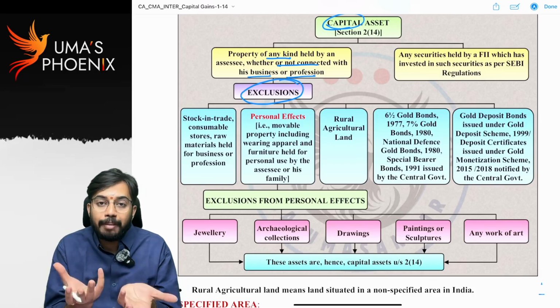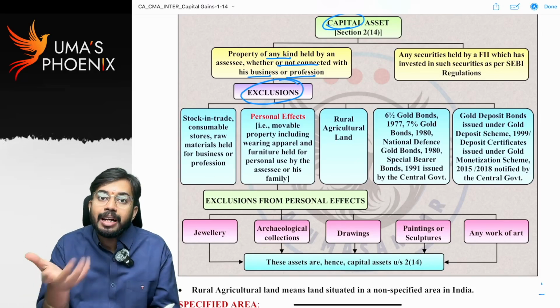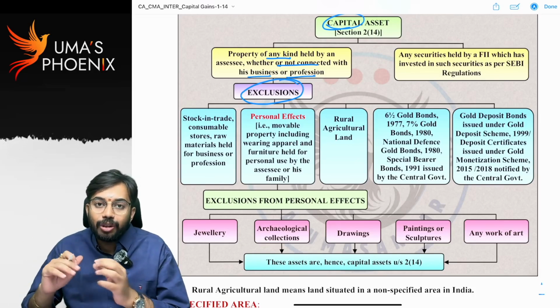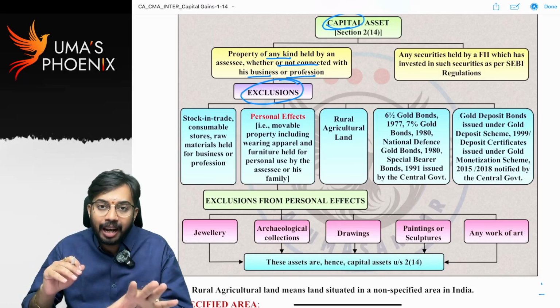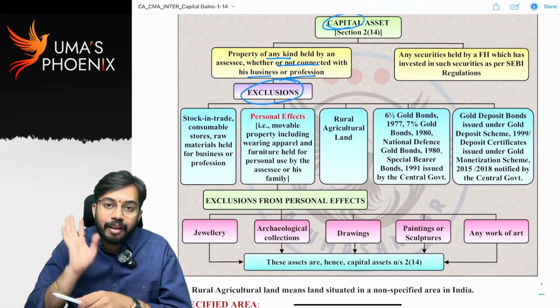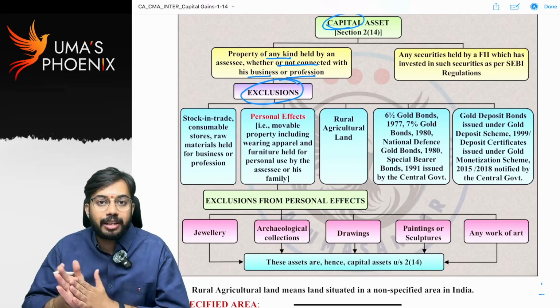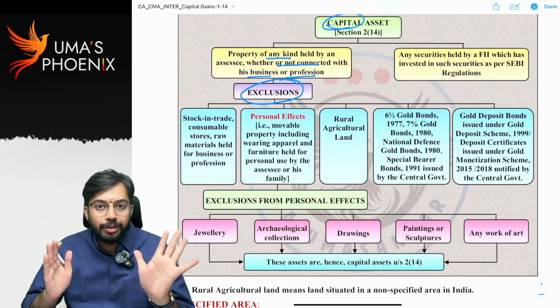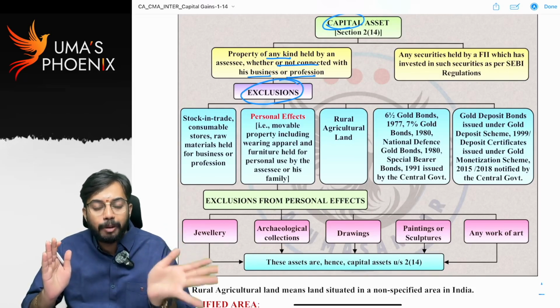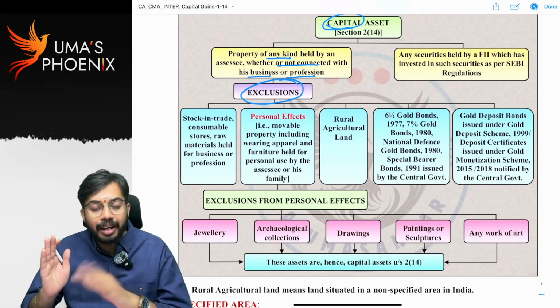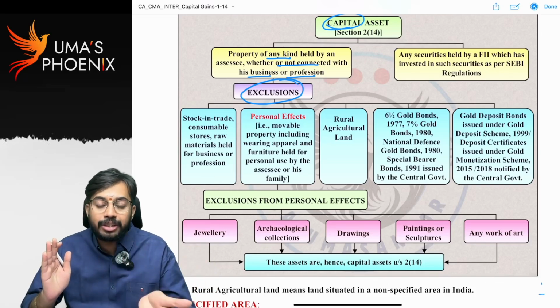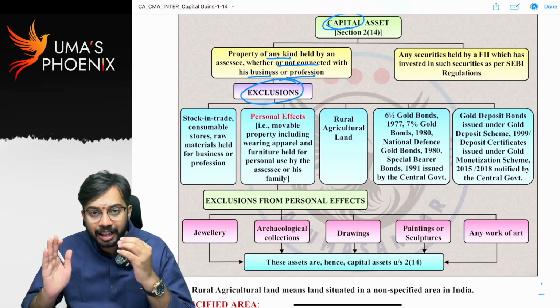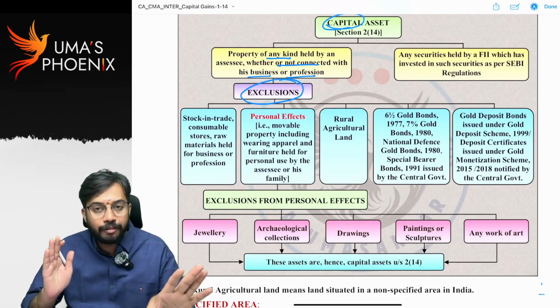If they are not capital assets, on transfer of them, capital gains will not arise. So capital gains will not arise if the asset is excluded from the definition of capital asset. Are you able to understand? Basically every asset is included, whether it is a movable or immovable asset, tangible or intangible asset, or whether it is used in the business or not. Every asset is simply covered under the definition of capital asset.